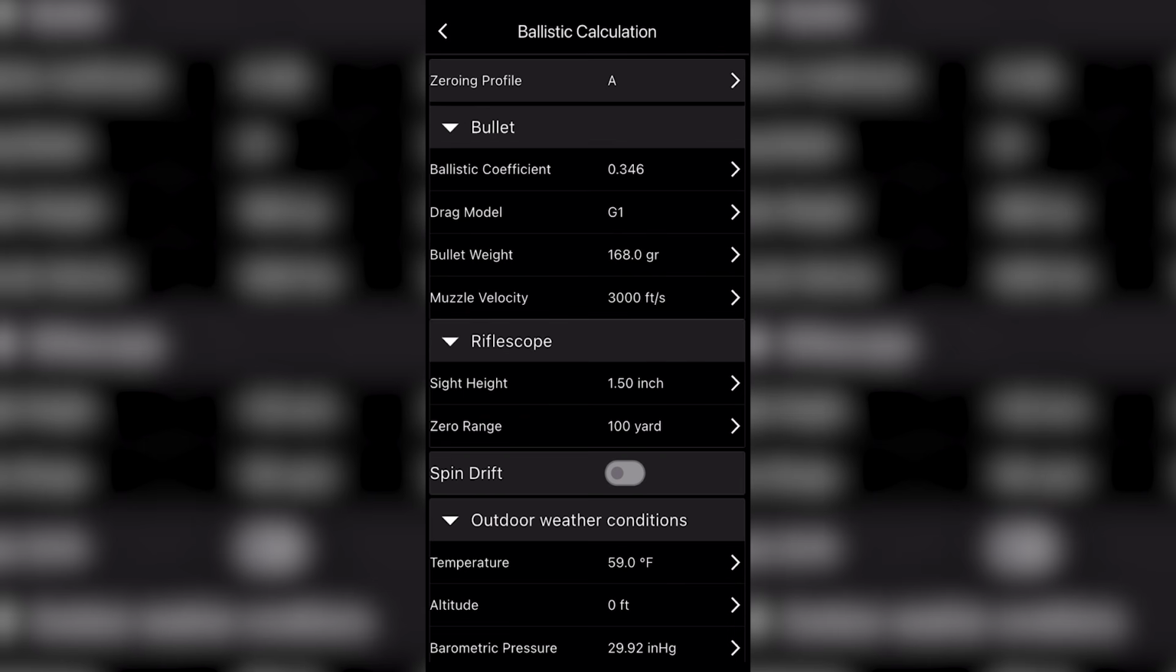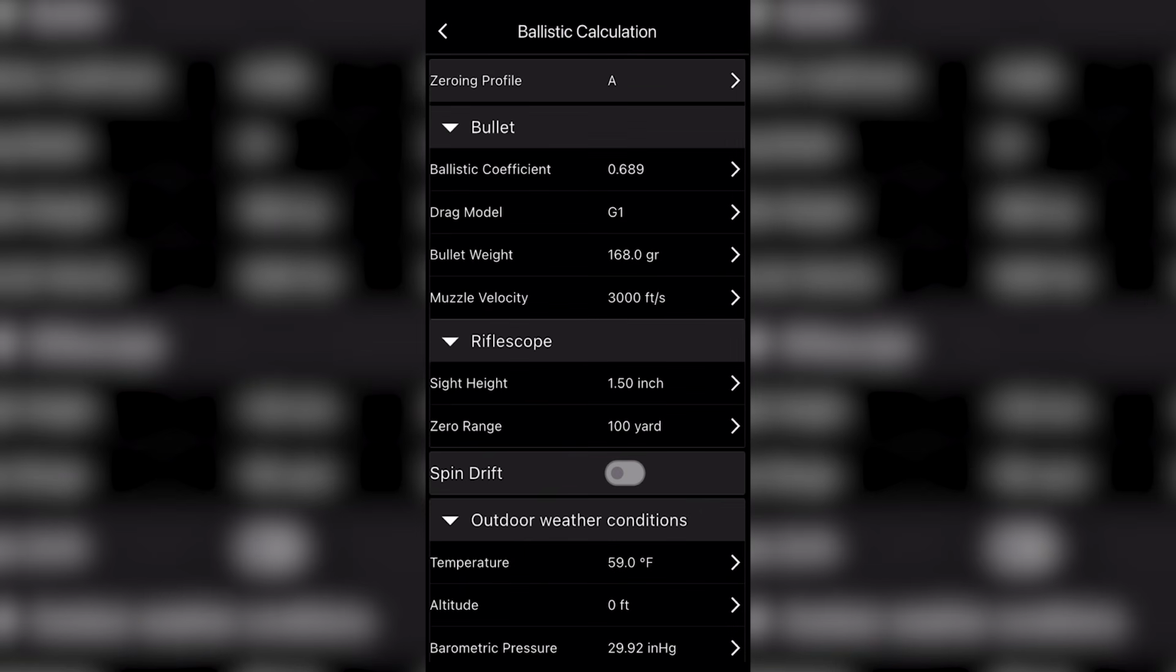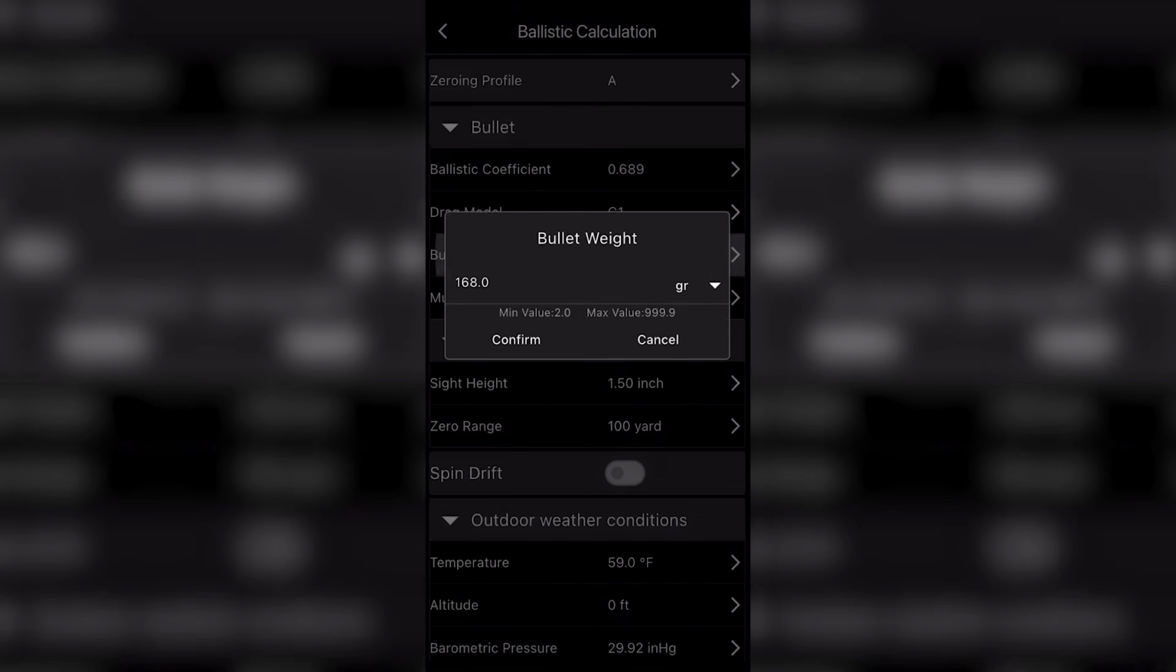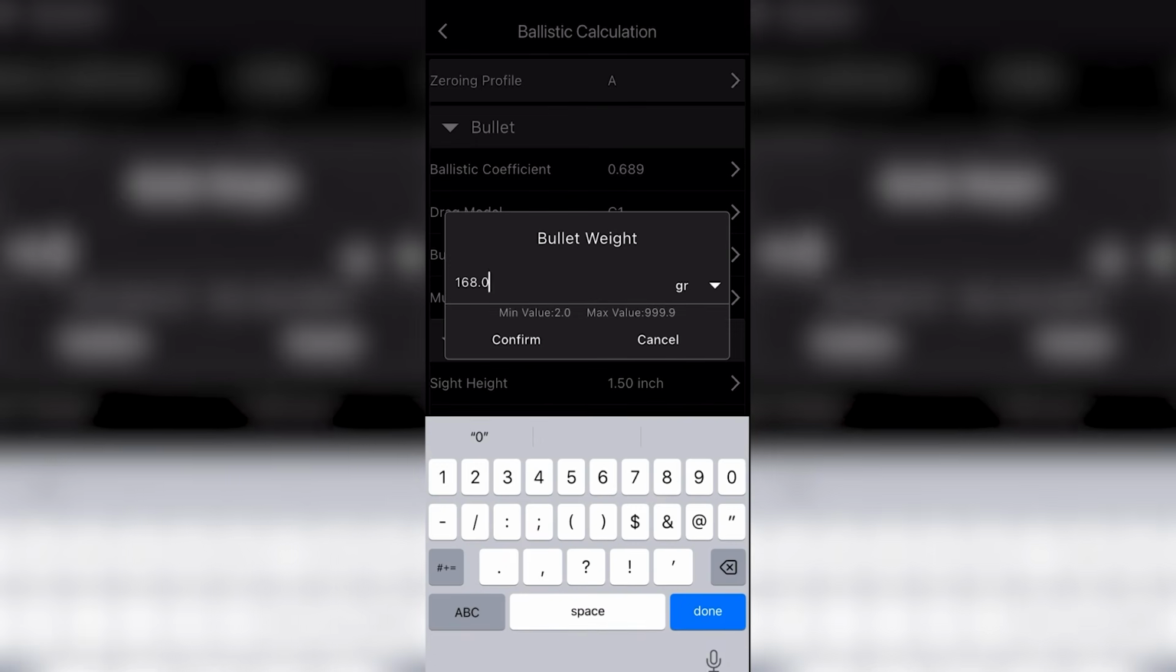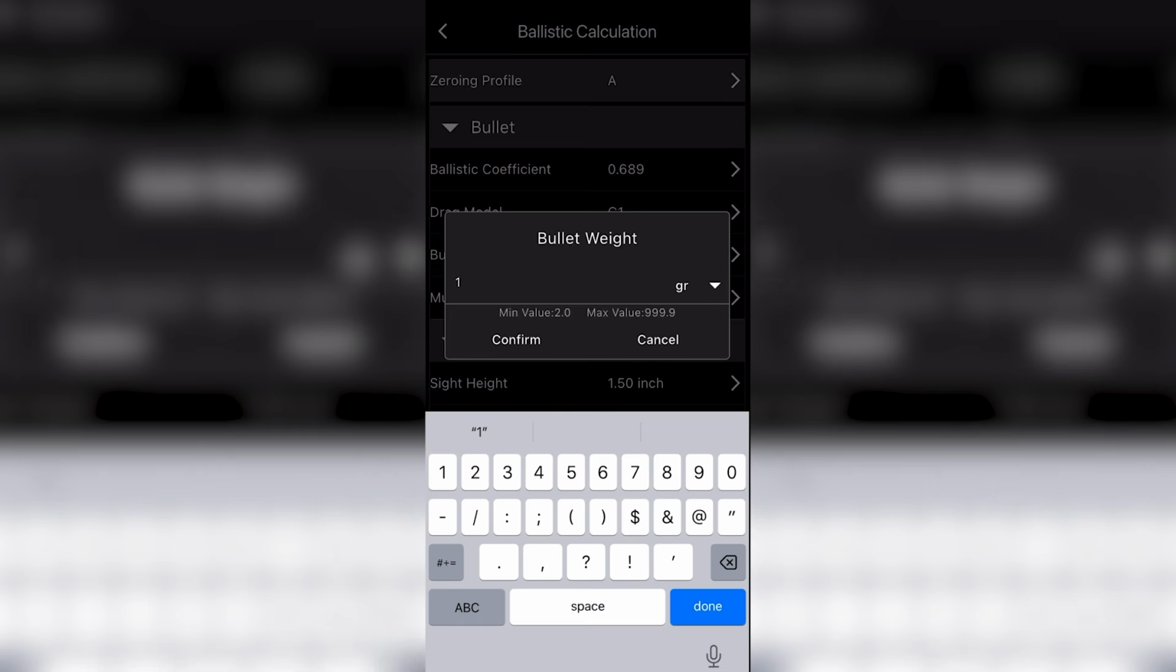Later on, we're going to go over weather conditions, but we'll start at the top and just work our way down. So I'm shooting a 7 PRC, so it has a pretty high BC, so I'm going to go ahead and input that data just straight from the box. My drag model is a G1, so I'm not going to change anything there. I'm going to adjust my bullet weight. I'm shooting 175 grain ELDX.